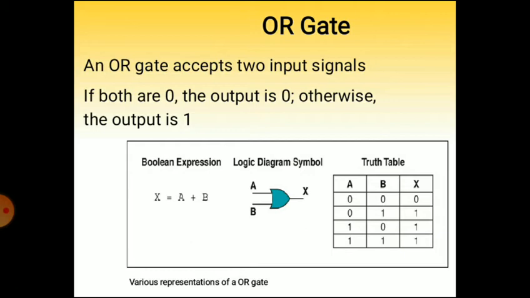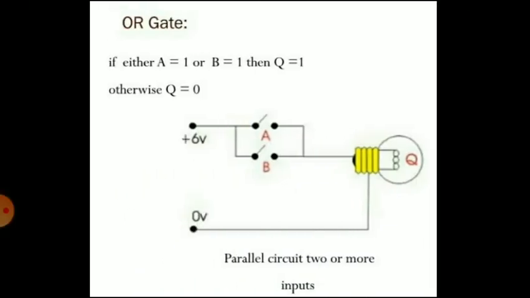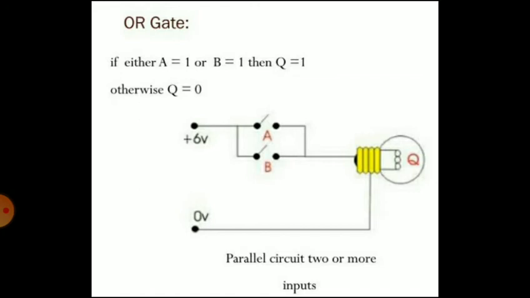When A and B both are 0, the output will be 0. If either A or B is on, then you will get the output. The value of X can be calculated by using the expression X equal to A plus B. So 0 plus 0 equal to 0, 0 plus 1 equal to 1, 1 plus 0 equal to 1, 1 plus 1 equal to 1. So you can see the diagram.